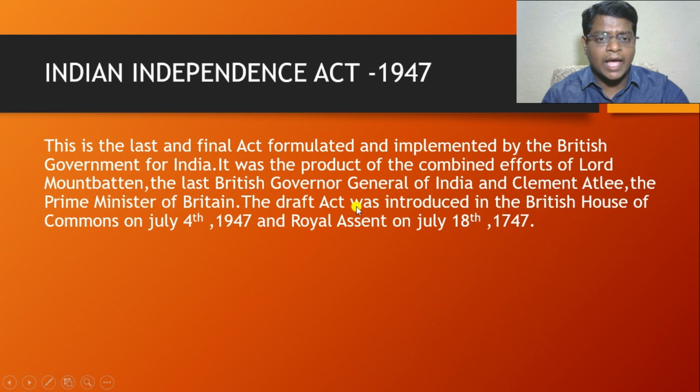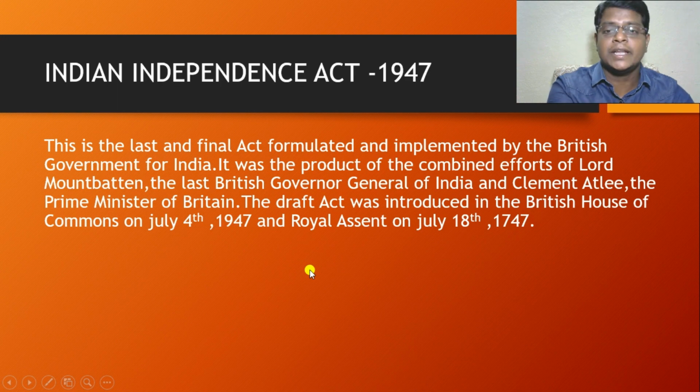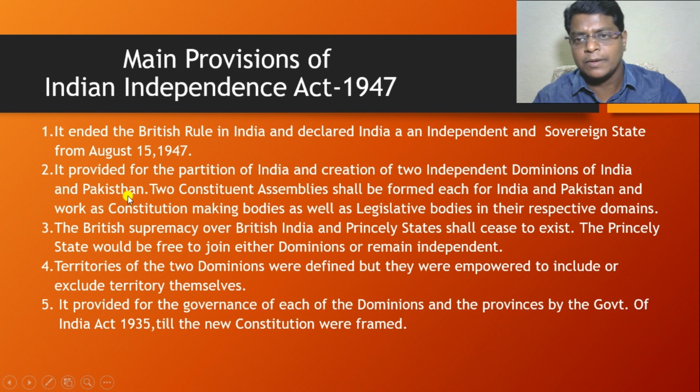The draft act was introduced in the British House of Commons on July 4th, 1947, and this was approved by the Crown, that means the British Queen, that was the royal assent, on July 18th, 1947. So let us try to understand what are the important provisions of the Indian Independence Act 1947.